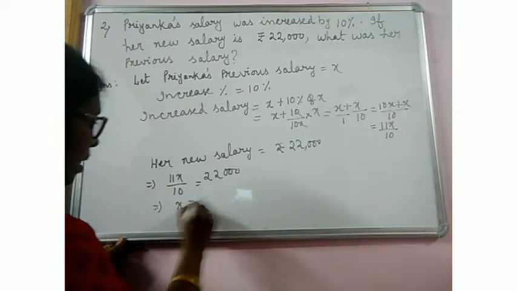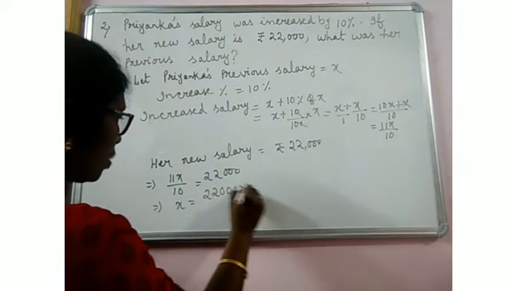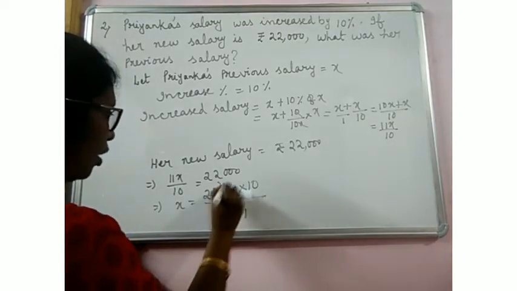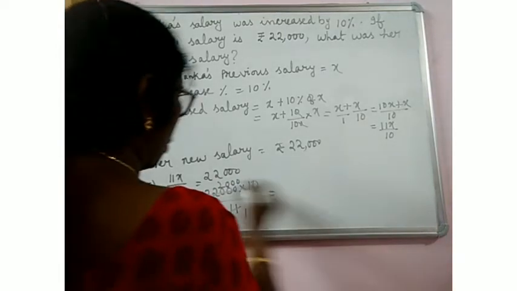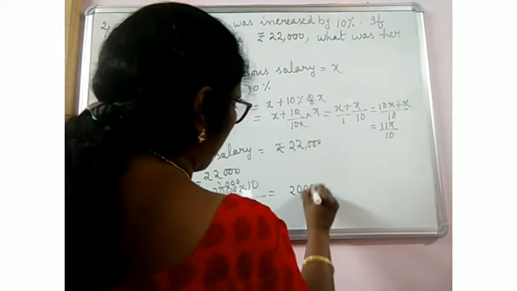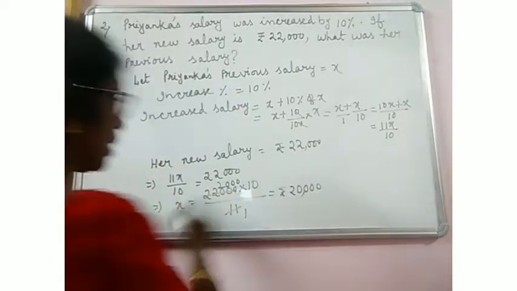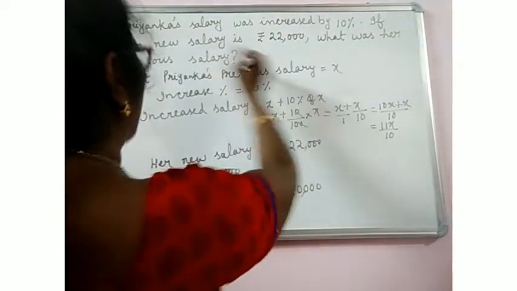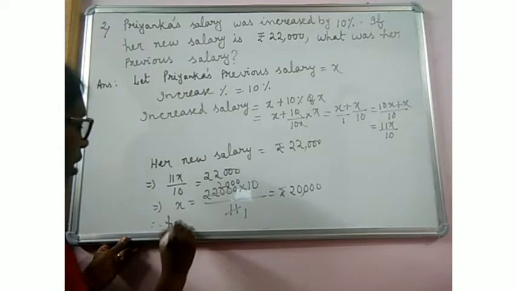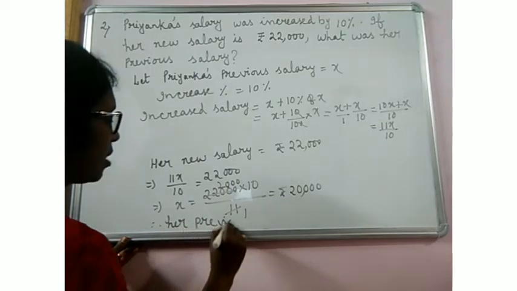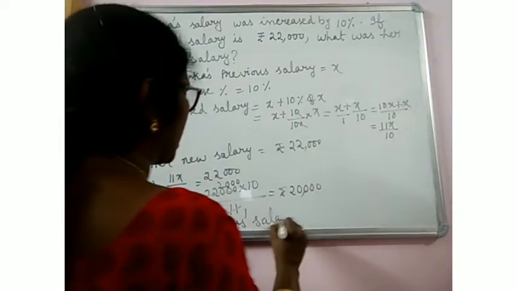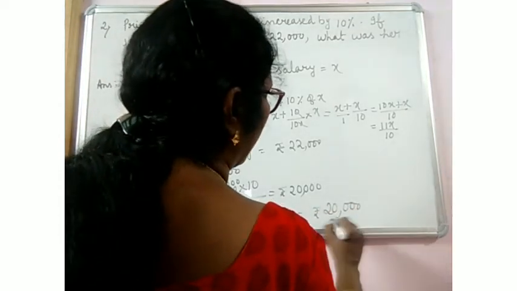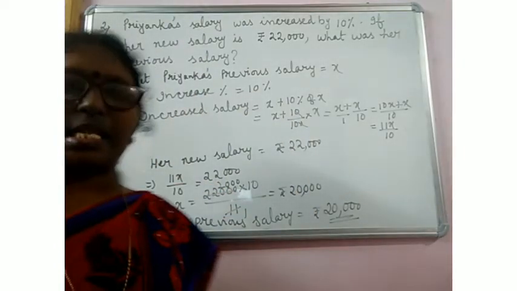That means x is equal to 22,000 into 10 by 11. 11 ones are 11, 11 twos are 22, then 000. So x is 20,000. x means her previous salary. Therefore, her previous salary was 20,000 rupees. I hope this is clear to you.